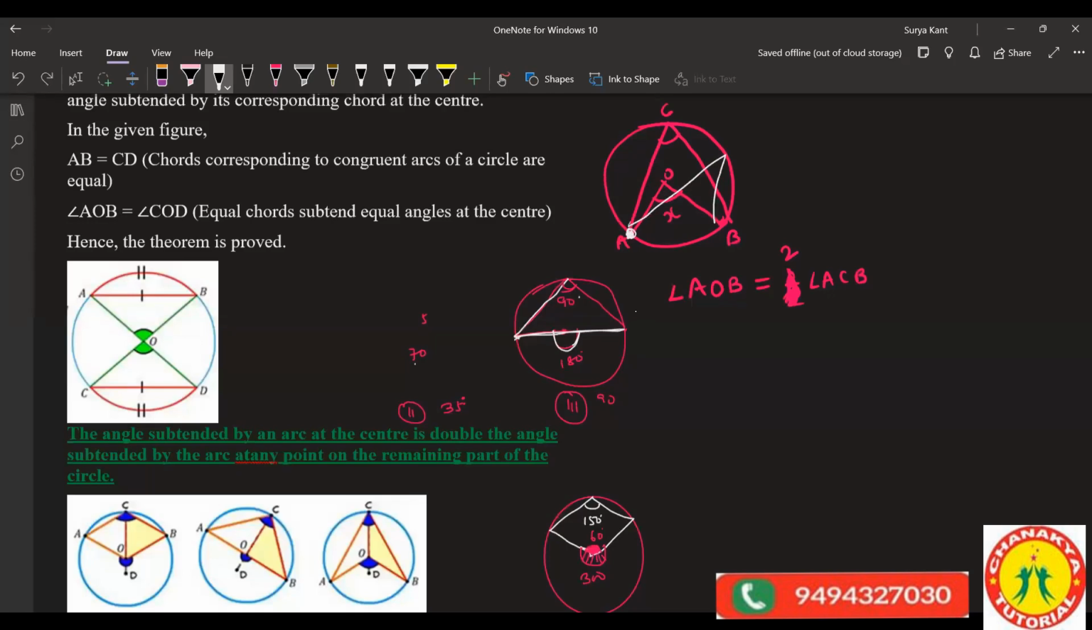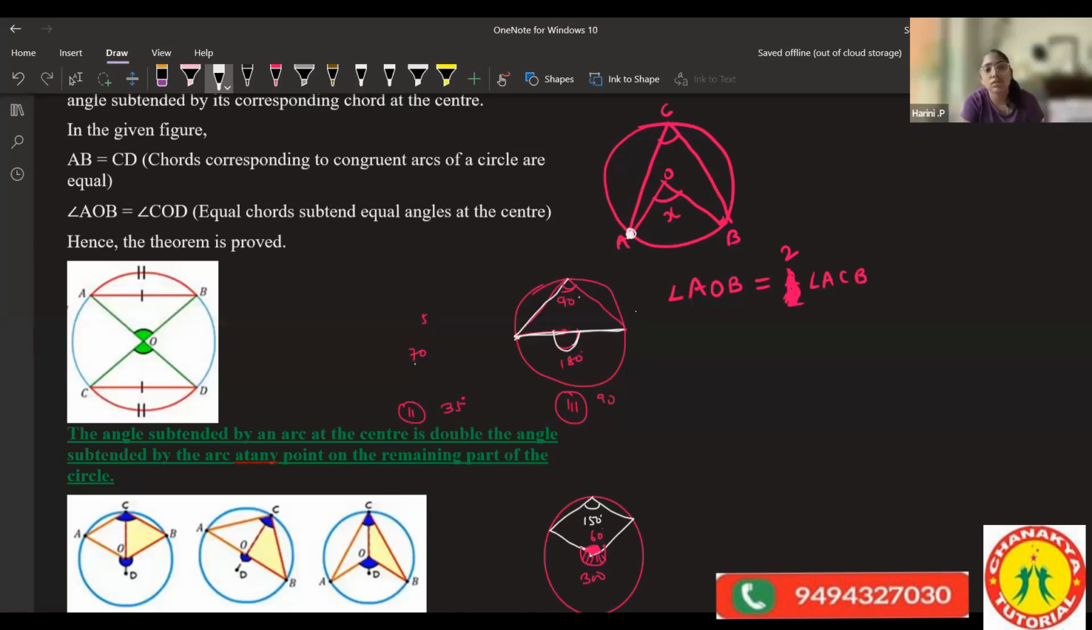But a small trick I'll tell you once again here. This is also half. Remember, this angle is the center angle, and this angle is the circumference angle. Clear? Okay. Okay, sir.